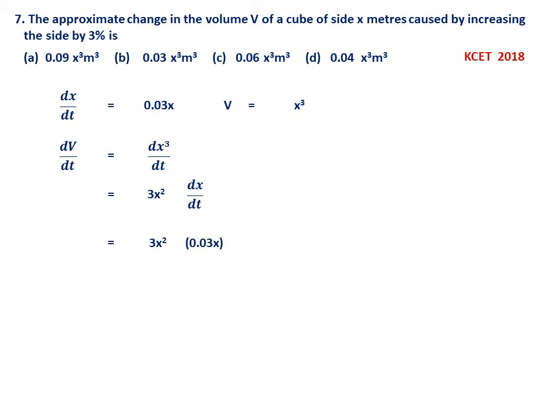That is 3x square into what is dx by dt? It is 0.03x. So it is 0.09 x cube meter cube. So A is the option. So this is the seventh question.